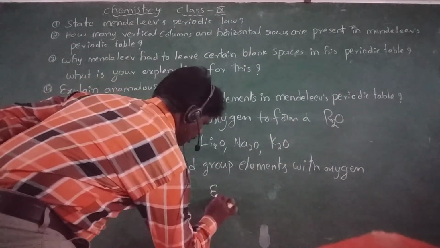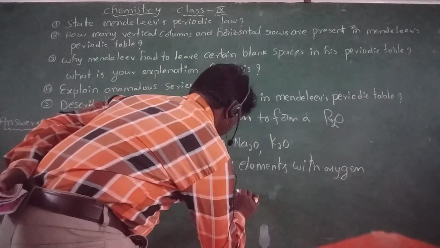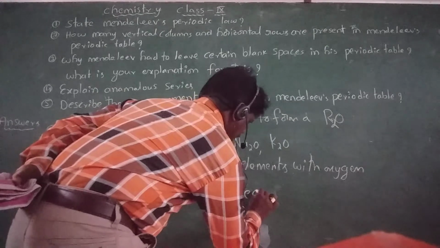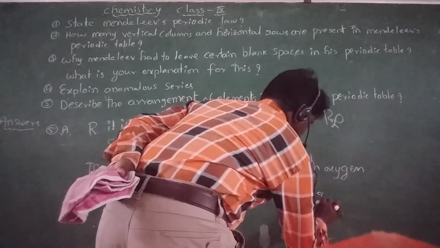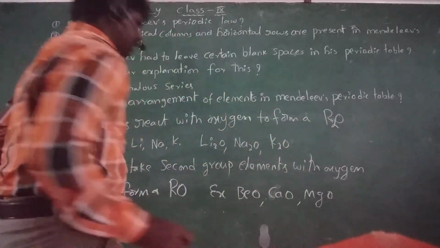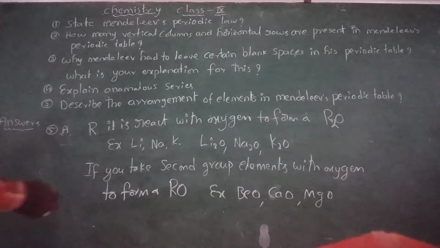Example, beryllium oxide, calcium oxide and magnesium oxide. Mendeleev explained different properties of elements. Ultimately, the similar properties of elements can be kept in the same group based on valency.